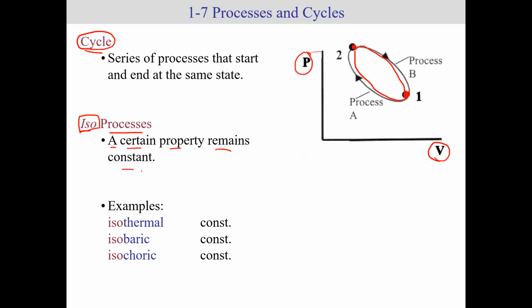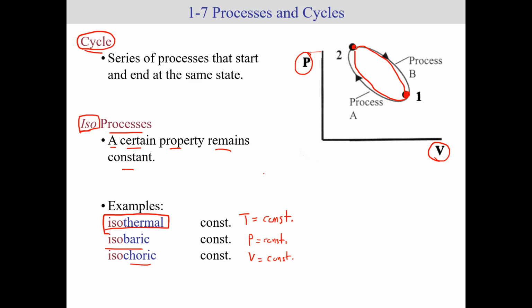For example, isothermal means a process at which the temperature remains constant. Isobaric means a process where the pressure remains constant. Isochoric is another example, a process where the volume remains constant.